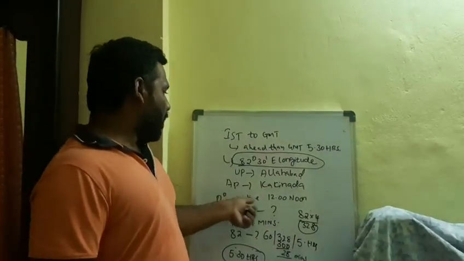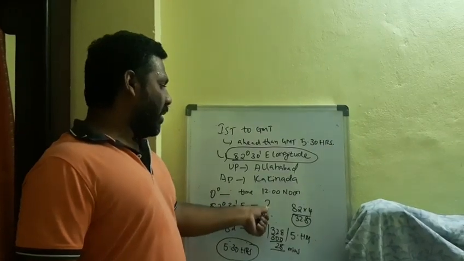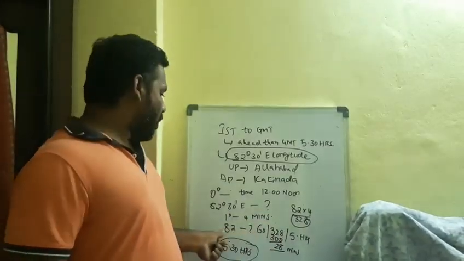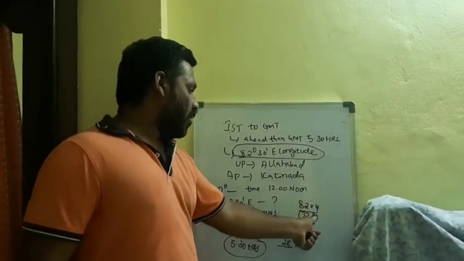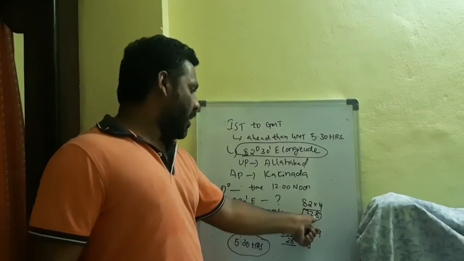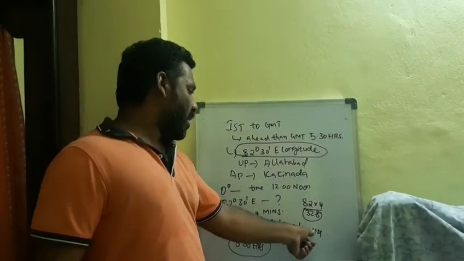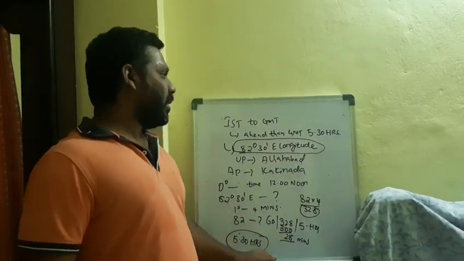What is the time at 0 degree? 12 noon. And what is the time at 82 degrees 30 minutes east? We have to find the time difference. For 1 degree, it takes 4 minutes. For 82 degrees, we have to multiply by 4. 82 into 4, how much? 328. It has to be converted from minutes to hours. 60 5s are 300, so 328 minutes is 5 hours and the remainder makes it about 5.5 hours. Like this we have to find it.